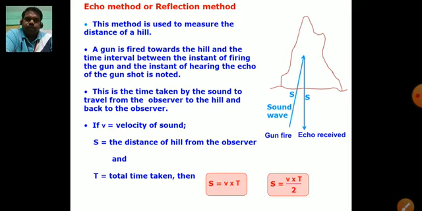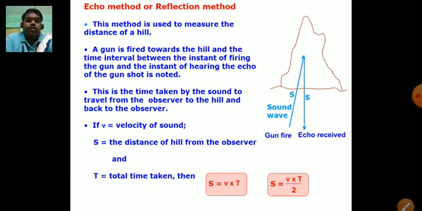This is the time taken by the sound to travel from the observer to the hill and back to the observer. So in this way we are able to calculate the distance of the target from the place where the gun was fired.